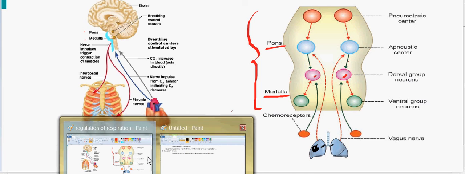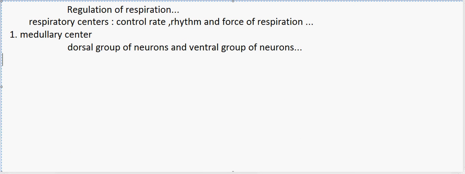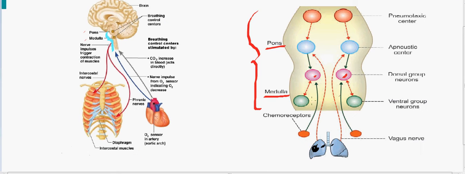Now we'll see what are their functions and how do they regulate the respiration. The dorsal group of the neurons are present in the upper region of the medulla oblongata. We can see over here.